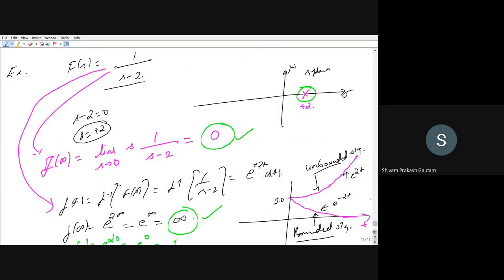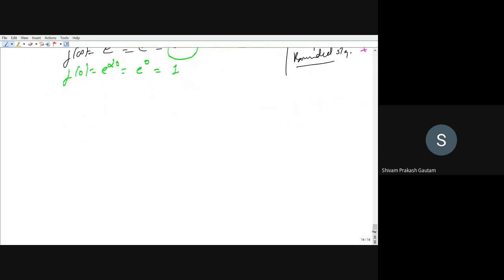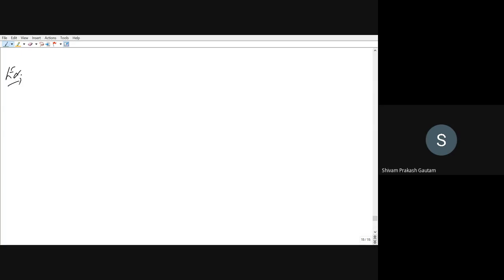If there are poles on the right hand side, then we cannot apply the final value theorem. You have to check for the condition before applying the final value theorem and initial value theorem. Similarly, for the initial value theorem, if f of t exists for t less than 0, then we cannot apply the initial value theorem. We will see one more example where there is a violation of the final value theorem.